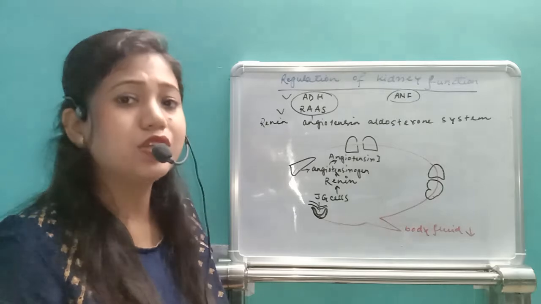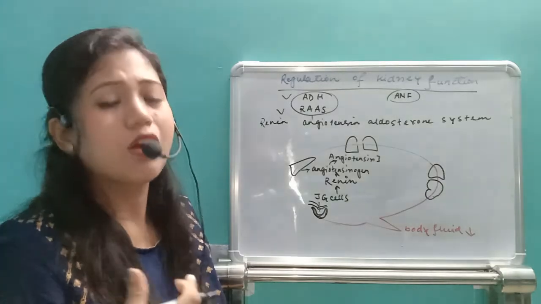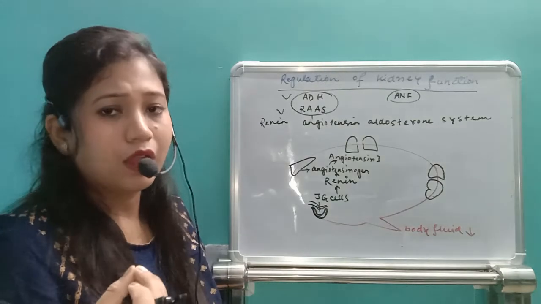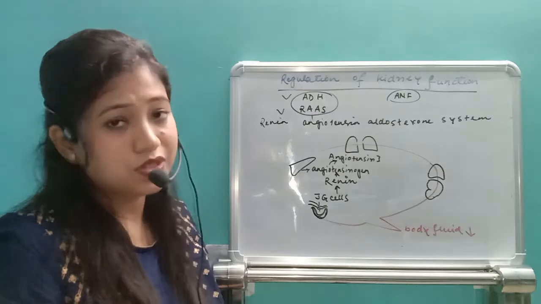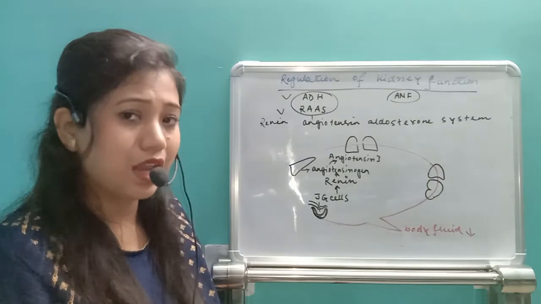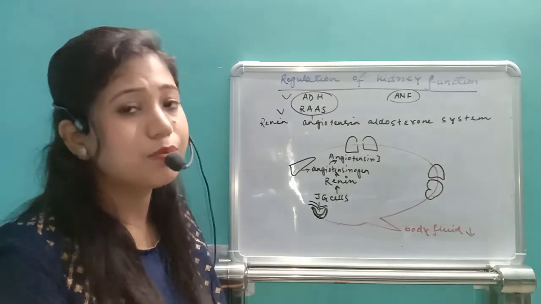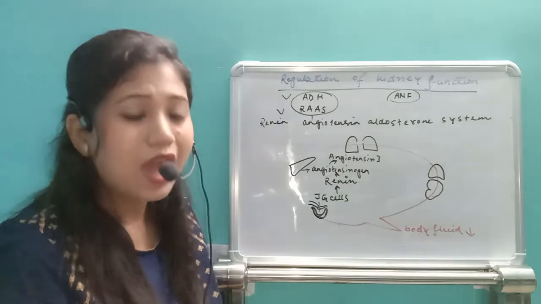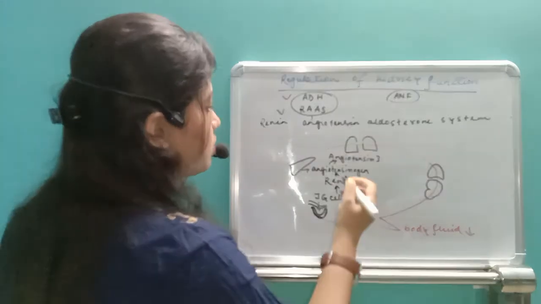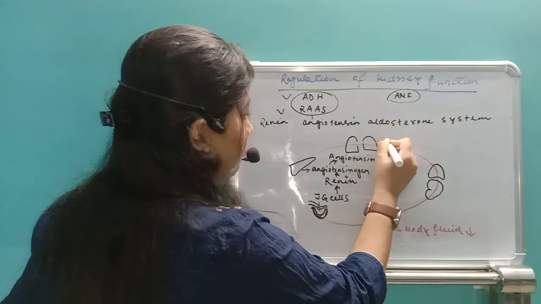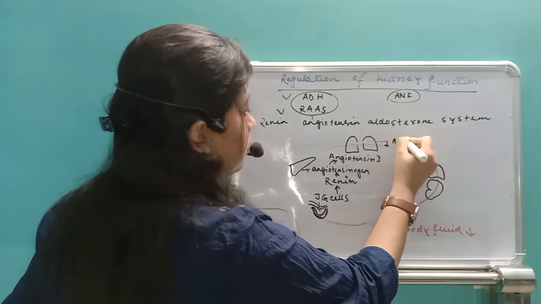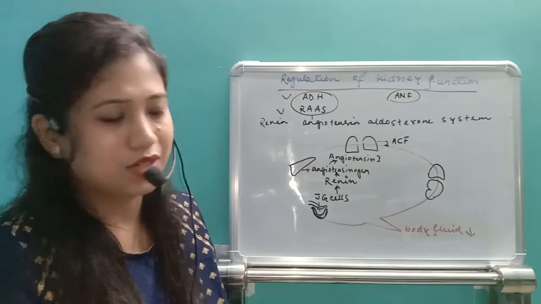Now blood with angiotensin 1 enters the lung so that it can get oxygenated. The alveolar cells in the lung sense the presence of angiotensin 1 and release a factor called ACF, angiotensin converting factor. It's an enzyme, actually.